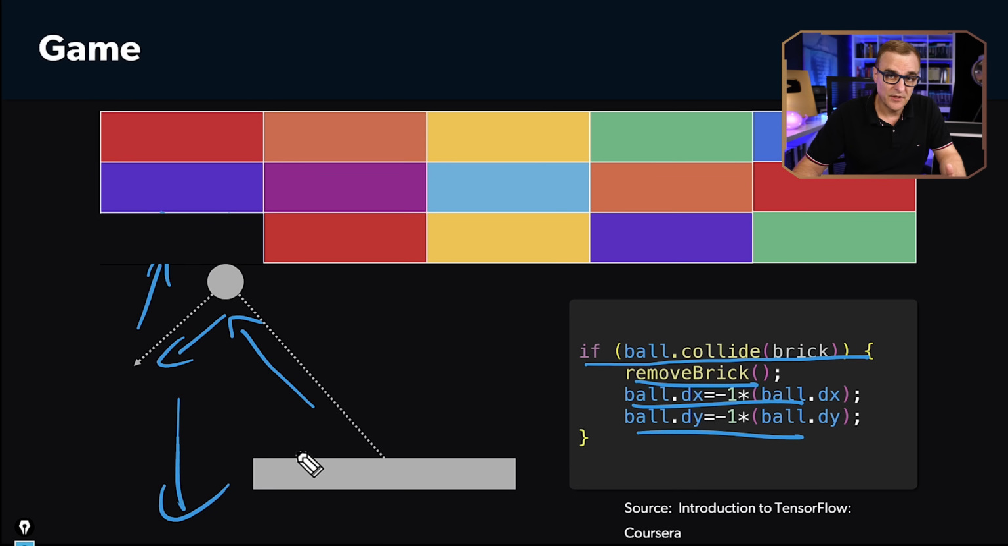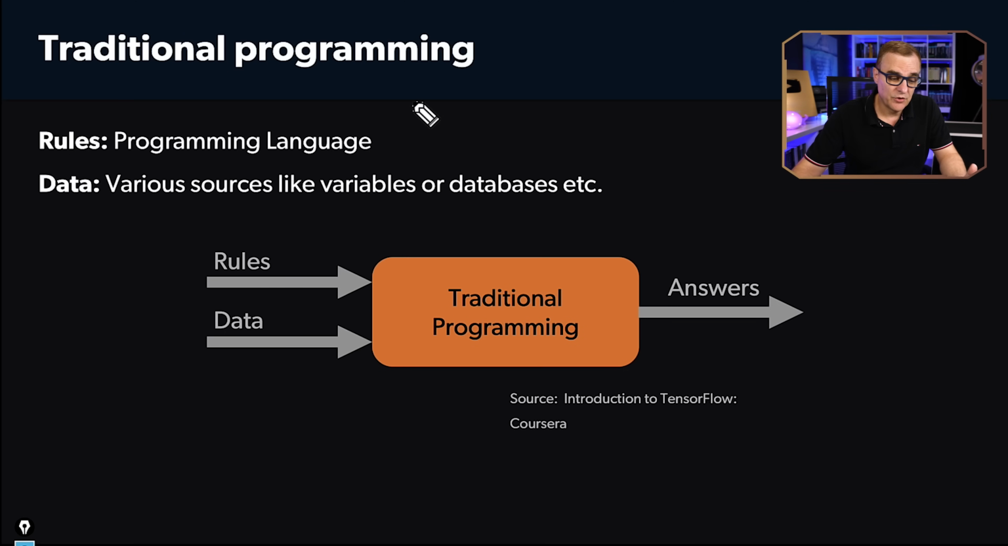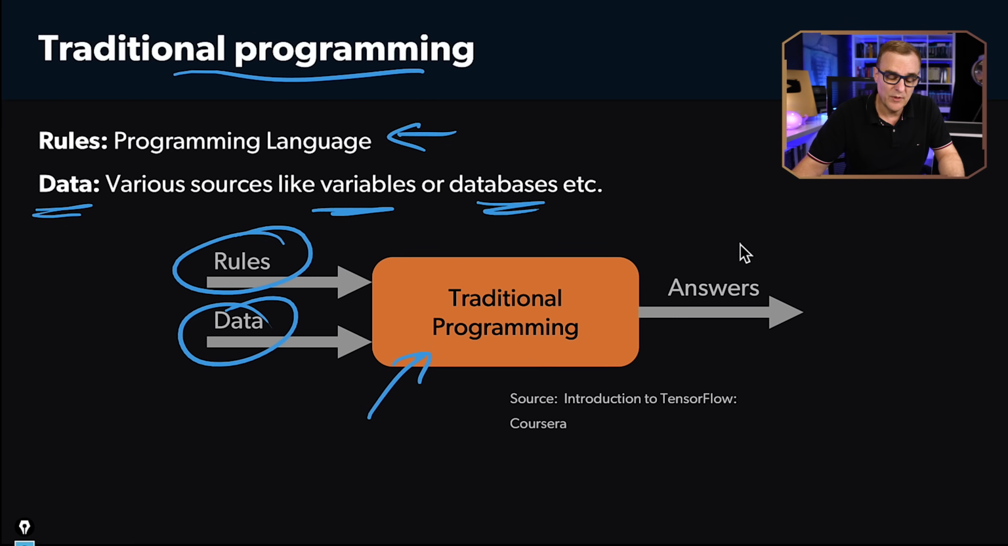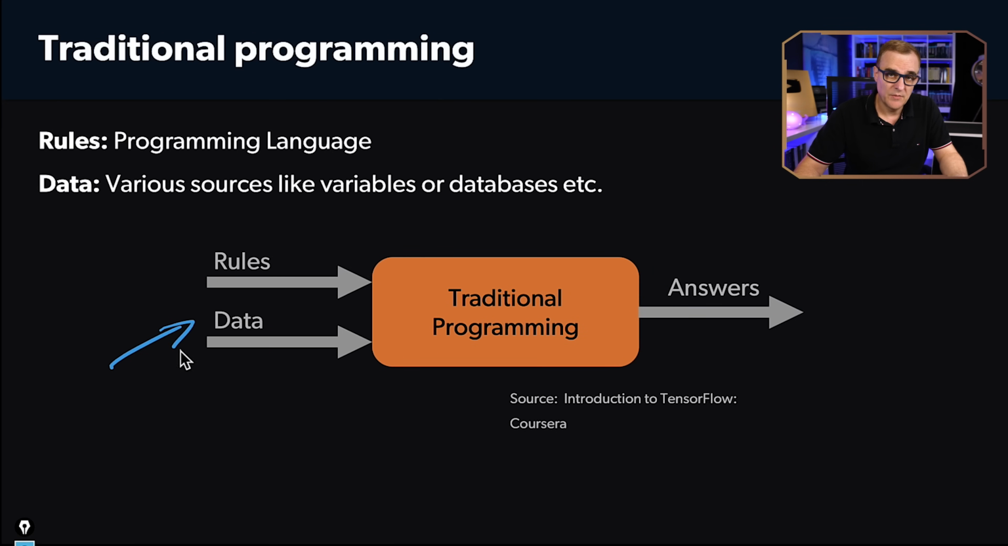Again, very basic program. In this kind of traditional programming, we have rules which are set in our programming language: if this, then do this. We also have data, which could be variables or databases. So we've got data, and we're applying rules to the data. So the input is rules as well as data. We have our traditional programming, and then we get answers. Data could be: it's raining. A rule could be: if it's raining, then take an umbrella.